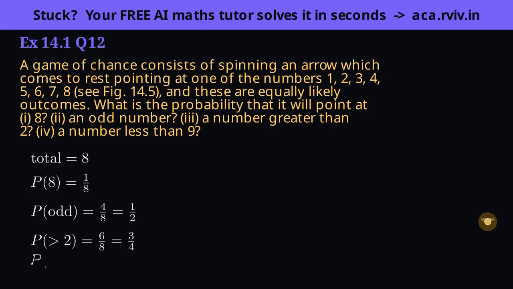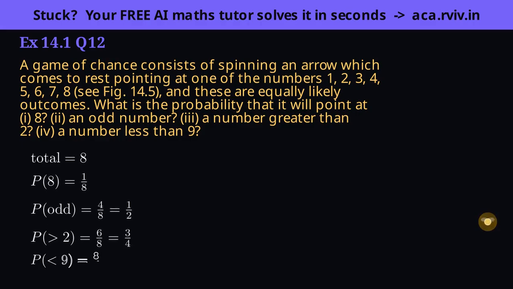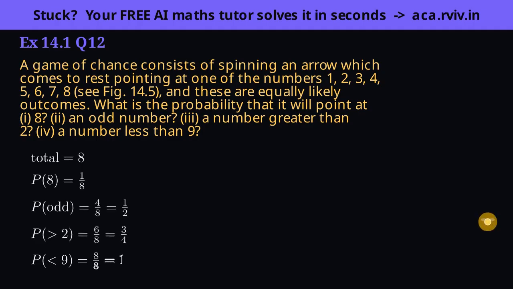Part 4 wants less than 9. But every number here, 1 through 8, is already below 9, so all 8 qualify. Full total over total is 1. This is a sure event.